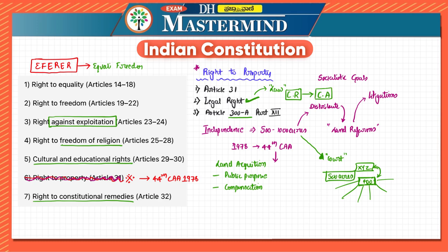So that is the difference. When it is made a legal right, it means that it can be regulated and curtailed by law, and for that you don't need any constitutional amendment. But if it was a fundamental right, then for any changes or any violation to that, we had to bring a constitutional amendment. So that is one of the most important points which you have to remember when it comes to right to